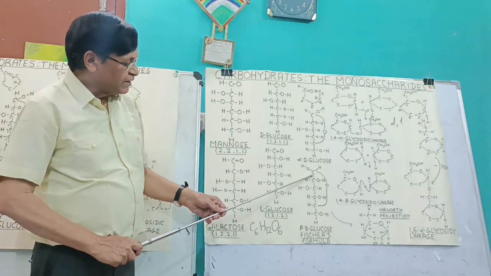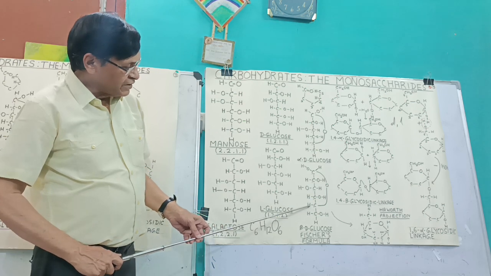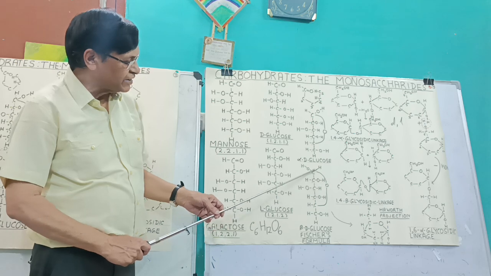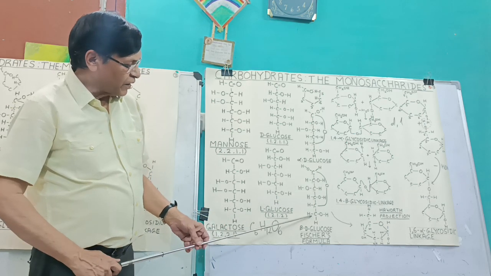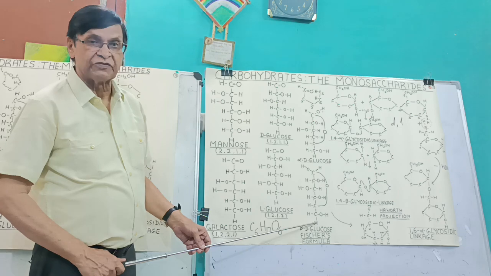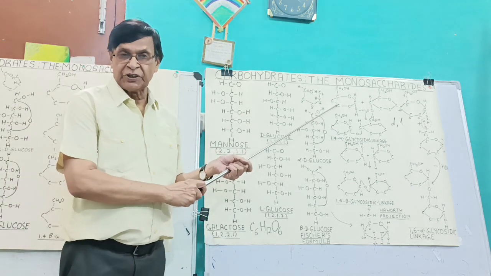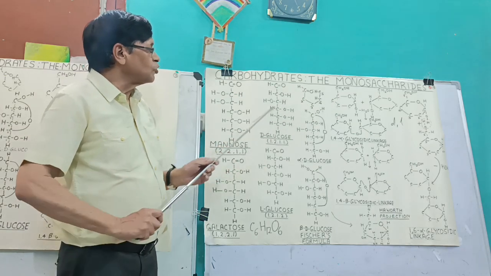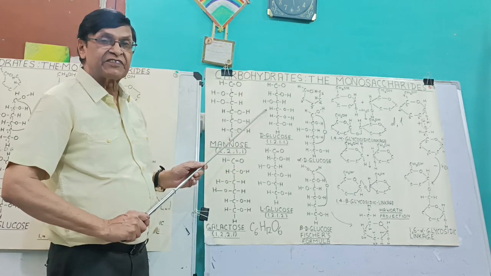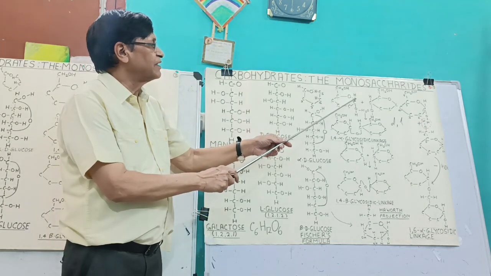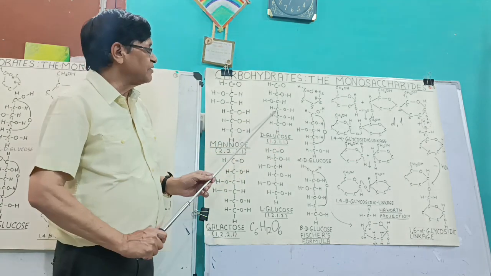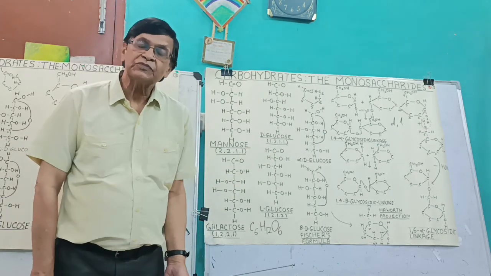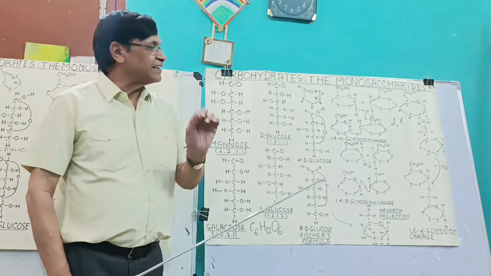So this is called Haworth's projection, in which the groups which are present on the left side are written on the upper side, and the groups which are on the right side are written just below. So you have simply to understand this thing.